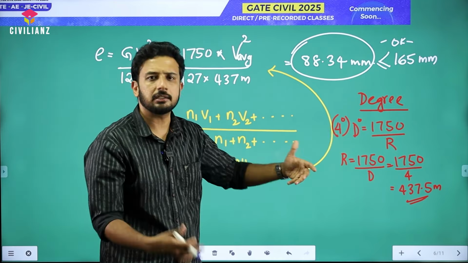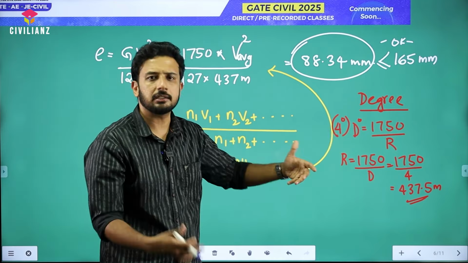In such cases, the degree we can calculate like this. According to this question, the degree will be 1750 by 437. That also is approximately 4 degree you will get. Right or not? That's it. So this is how we need to calculate it. So 88.34 will be the final answer.